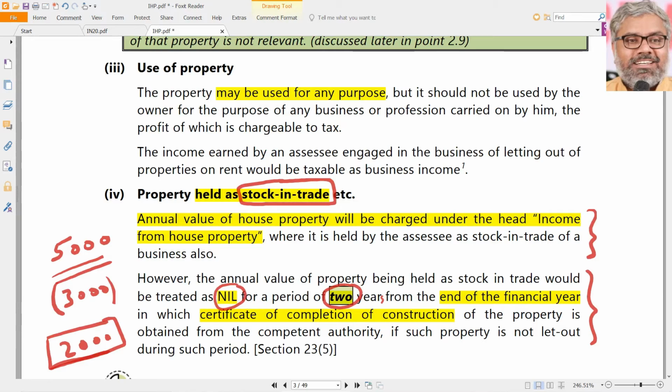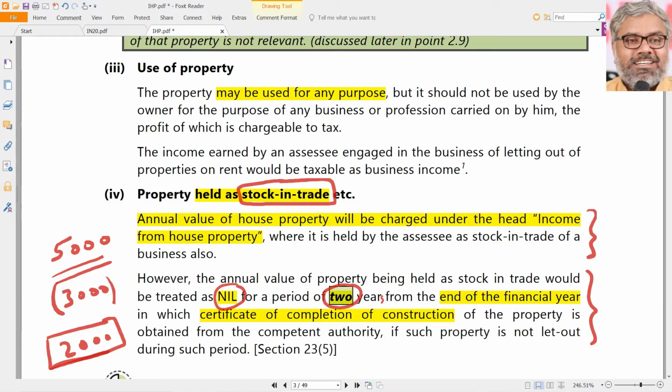This stock in trade thing is possible as an MCQ because this time period is important. Time period is the only thing. See, up to 2 years from the end of the financial year in which the certificate of completion is obtained, nothing is taxable. After that, it will be taxable. So why this is important is that 2 years is not from the date of completion. That is where the problem will confuse you. People will calculate 2 years from the date of completion. No, date of completion is not the date from which 2 years is calculated. It is from the end of the financial year in which the certificate of completion of construction has been obtained.